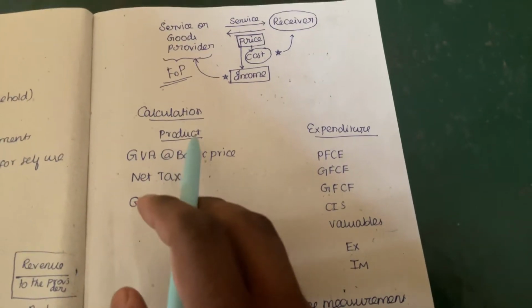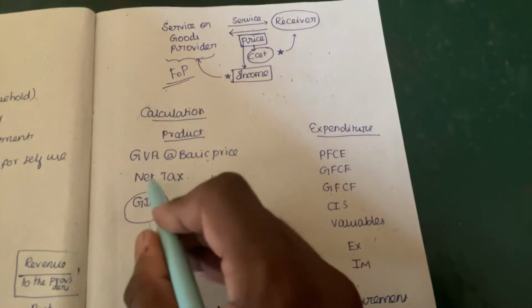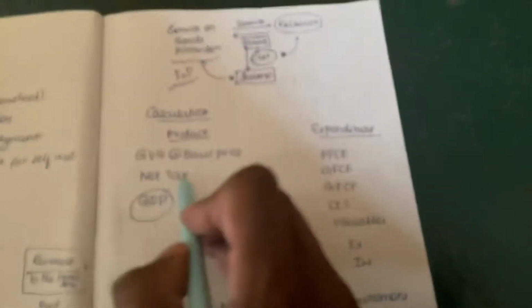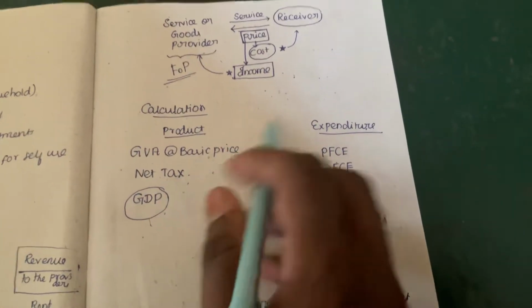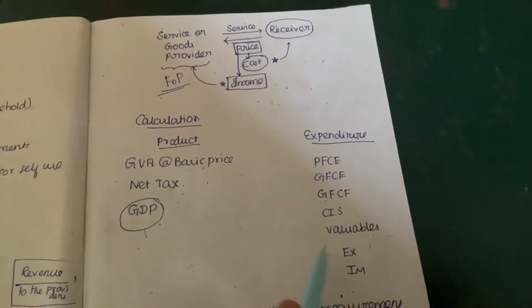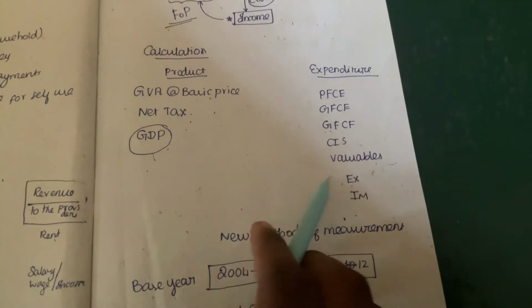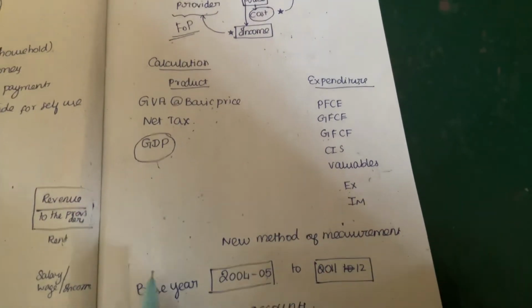Calculation: we can calculate GDP with the help of GVA at basic price plus net tax, and also by the expenditure method, which adds all the expenditures, and we will get GDP.